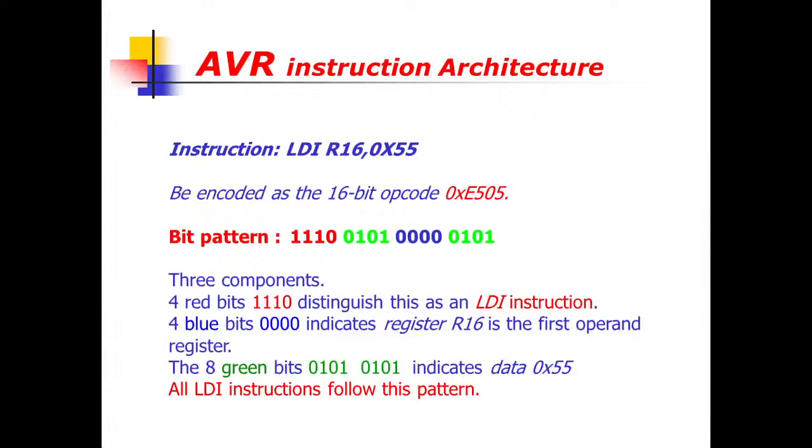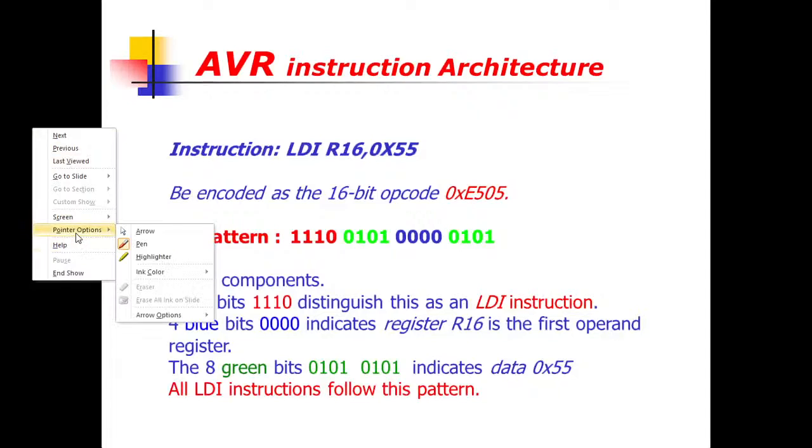Now let's look at this instruction: LDI R16, 0x55. This instruction will transfer the data 0x55 to register R16. That means we load some value into register R16 with the help of this instruction.